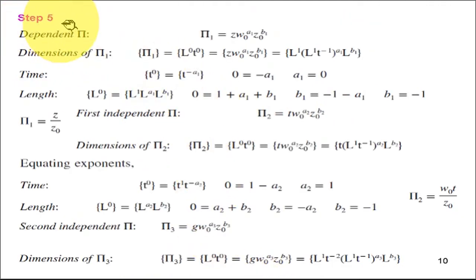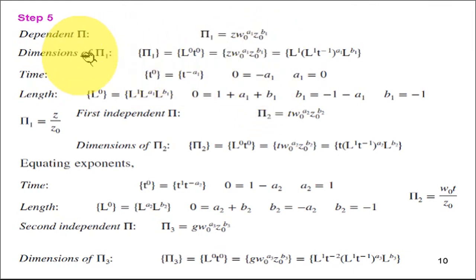Step 5 is to write the dependent pi. Dependent pi is written as pi 1 is equal to. First we write the repeating parameters: w naught raised to a1 into z naught raised to b1, where a1, b1 are the exponents of the repeating parameters, multiplied by the remaining parameters one by one. So first is z. This is how the pi term is written. Then we do the calculations of these exponents, a1, b1.